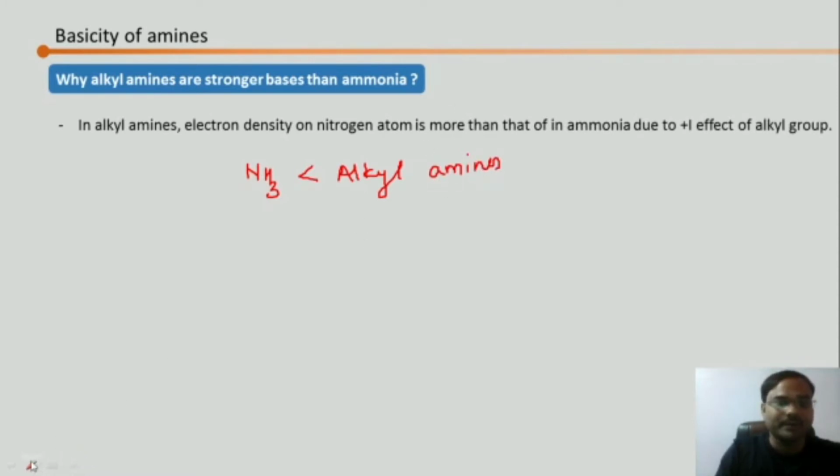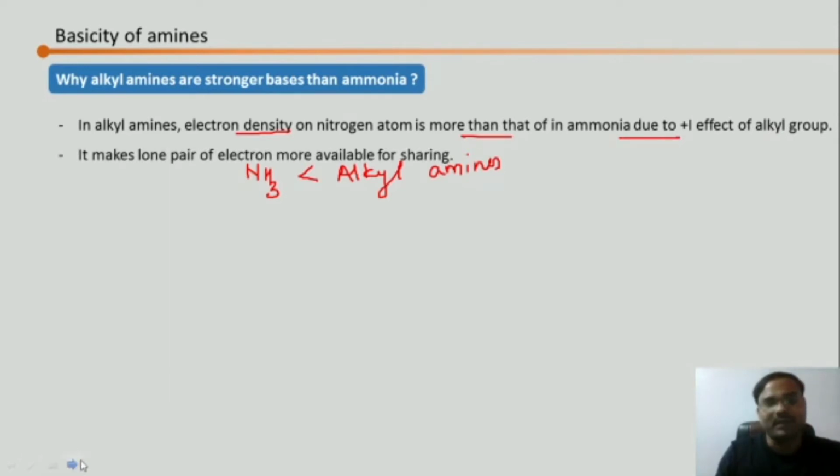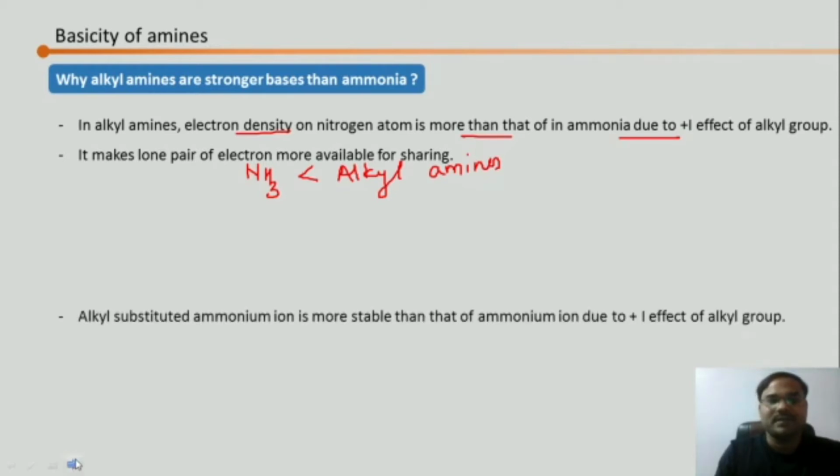So the reason is given over here. In alkyl amines, electron density on nitrogen atom is more than that of ammonia due to positive I effect of alkyl group. Now, it makes the lone pair of electrons more available for sharing. Alkyl substituted ammonium ion is more stable than ammonium ion. That's a very important point.